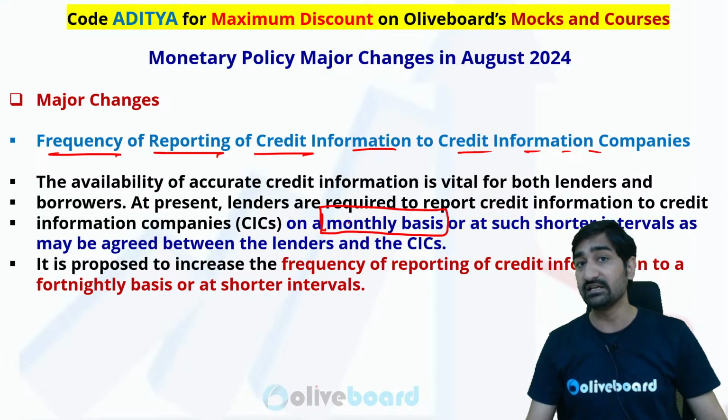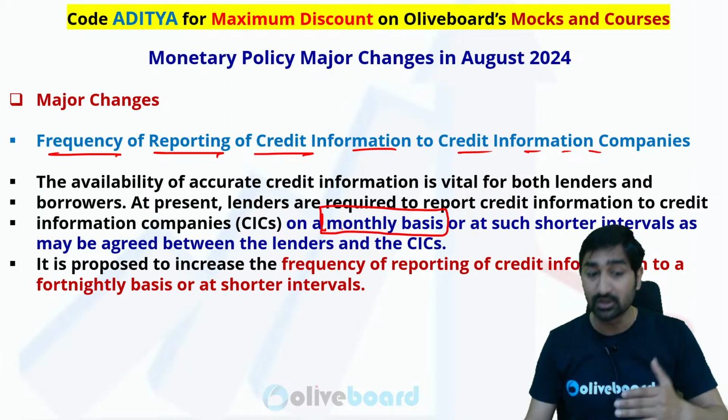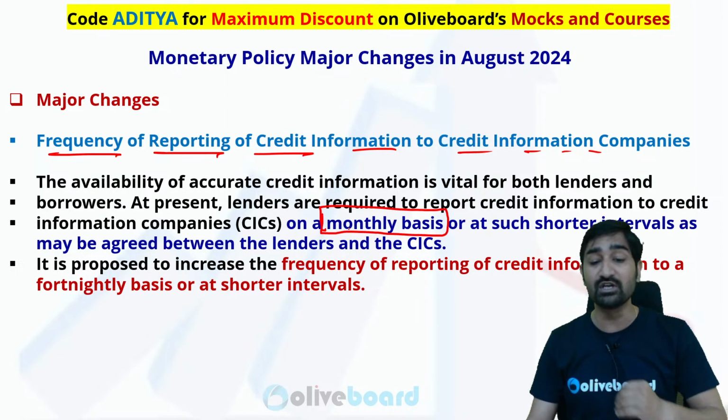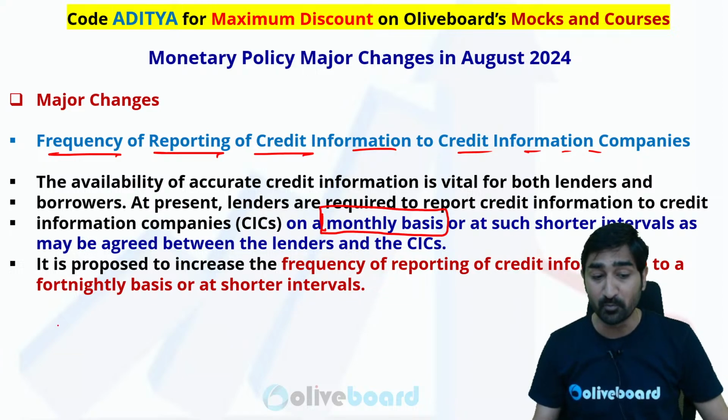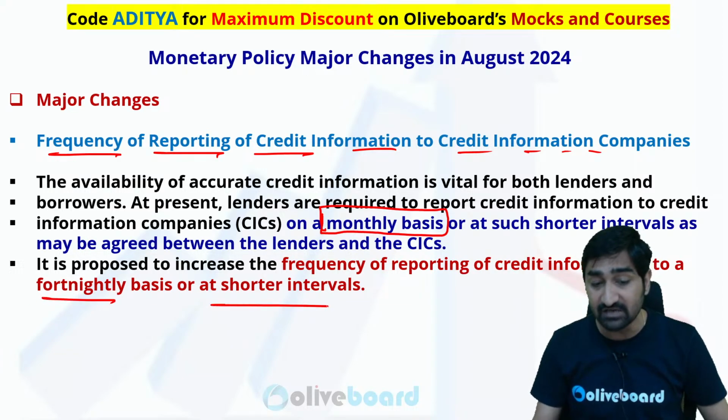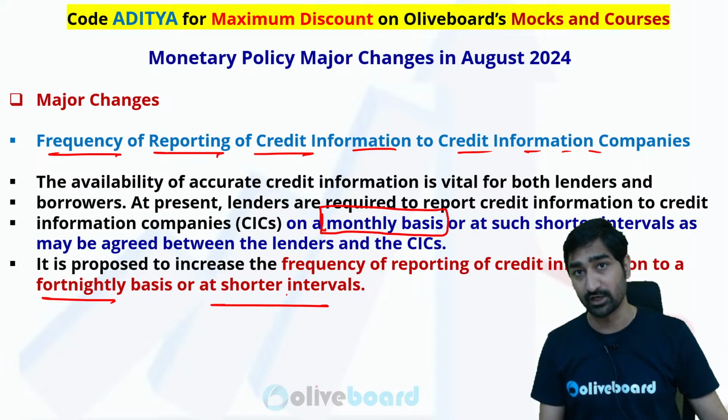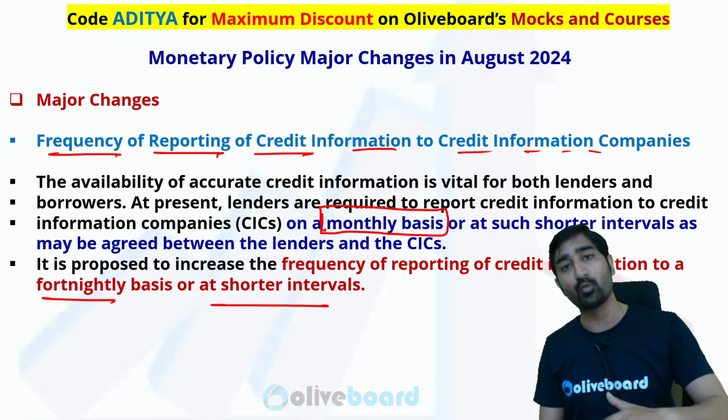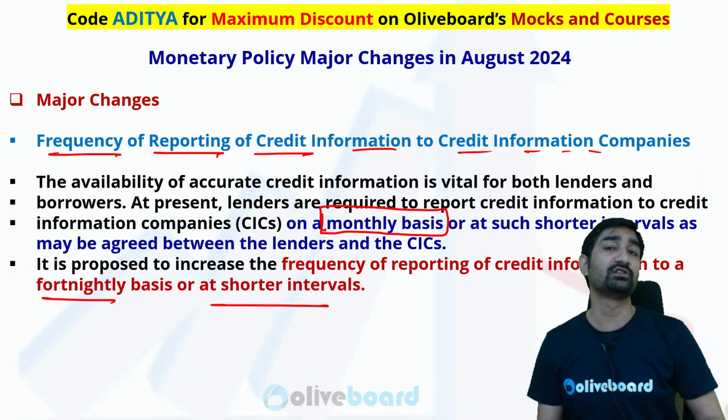Now RBI is saying that this interval will be shorter. इसको क्या किया जाएगा, कम किया जाएगा. They need to report on a fortnightly basis, even shorter interval if it is required. तो 15 दिन में, and if required RBI will ask the report within 7 days.